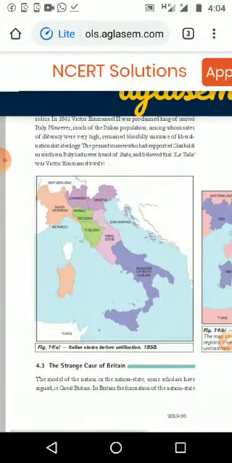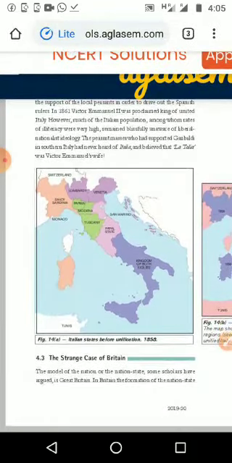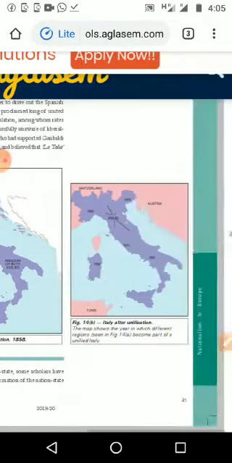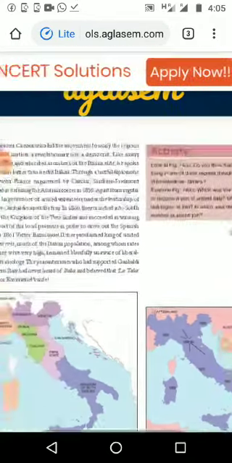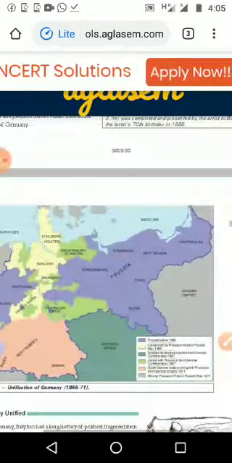We can see in the map here, Italy was divided into several countries. Then after the unification, it became a single country. We can see that in the map on page number 21. And we are going back to Germany.